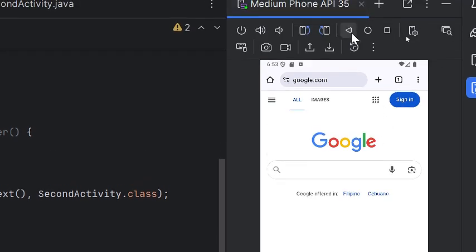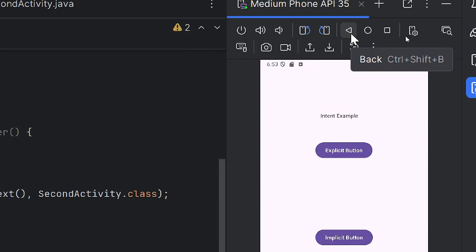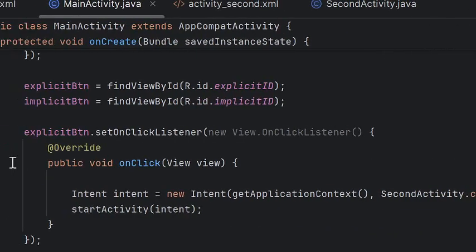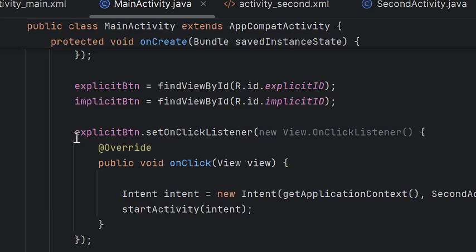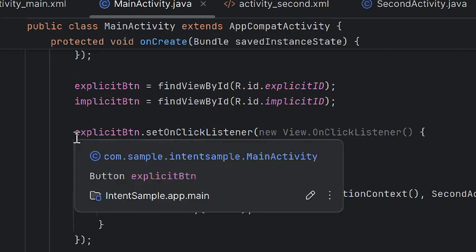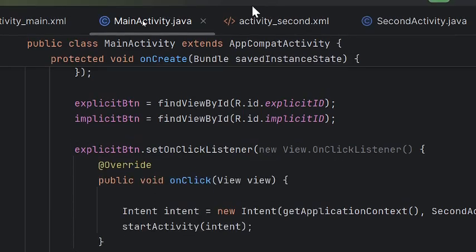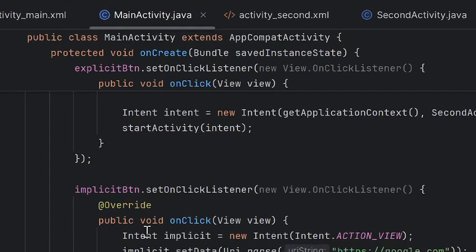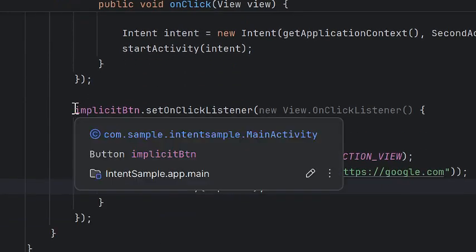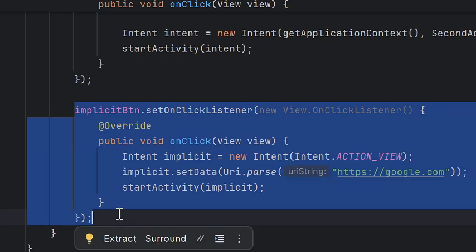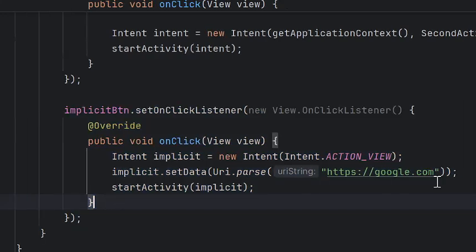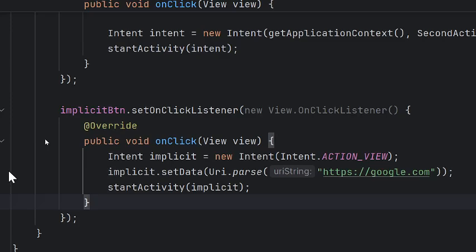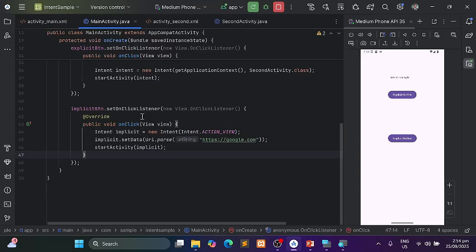So that's the difference between the explicit and implicit intent. When we say explicit, it is within the app only, so what you open are just the activities, services and broadcast receivers. But in the implicit, it will open another application like a browser, right? So that's the difference between the explicit and implicit button.